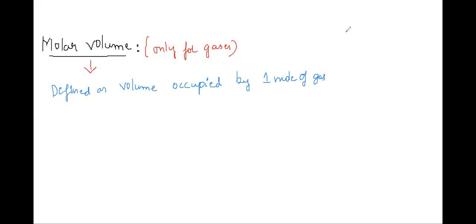Volume occupied by 1 mole of gas, that is, how much volume it can cover.